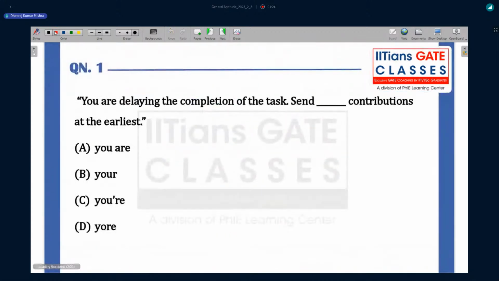Let us see the very first question on your screen. Guys, can you try this question? I will be giving the solution here. Let us read the question first. You are delaying the completion of task. Send dash contribution at the earliest. Let's read the options now. The options are you are, you are, you are, and your.